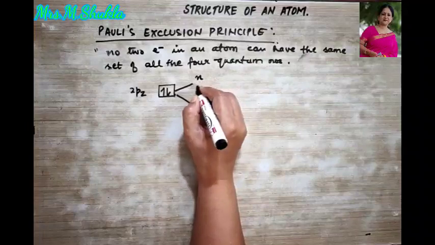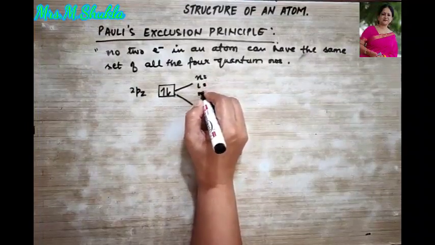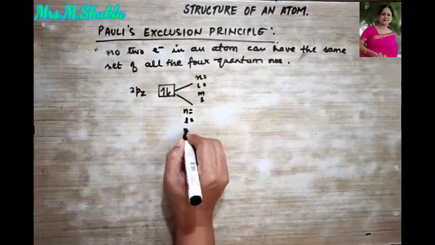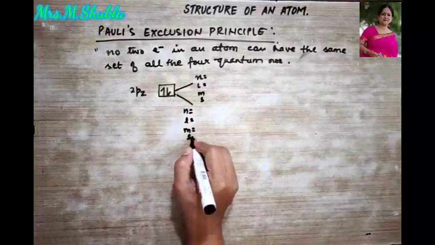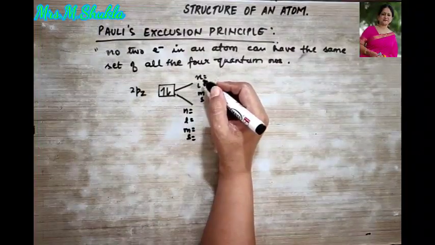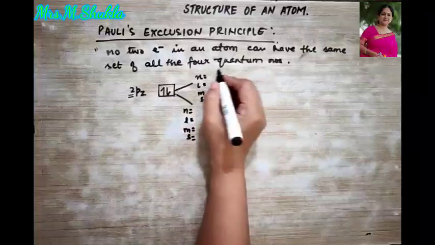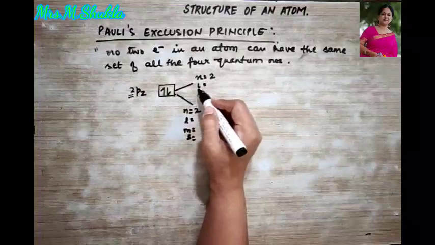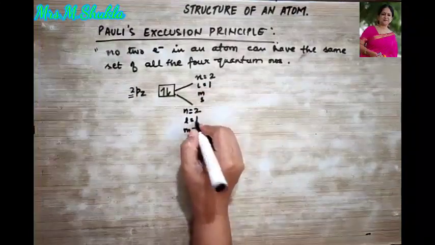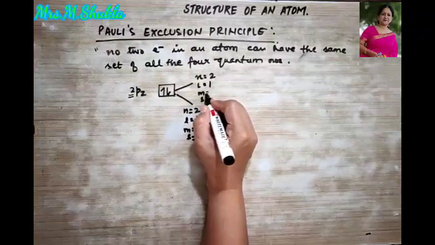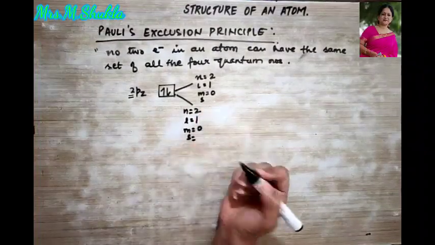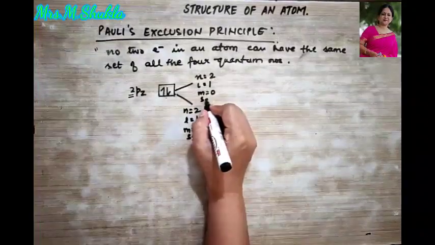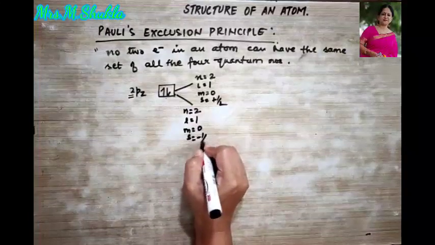The quantum numbers are n, l, m and s, and for this one also n, l, m and s, right? So what is n over here? Since it lies in the second orbit, it is 2 for this also. Okay, so if it is 2, then your azimuthal quantum number is 1, right? Then your magnetic quantum number, maybe it is 0. But definitely see the spin. This is clockwise, this is anti-clockwise. So this is plus half and this is minus half.